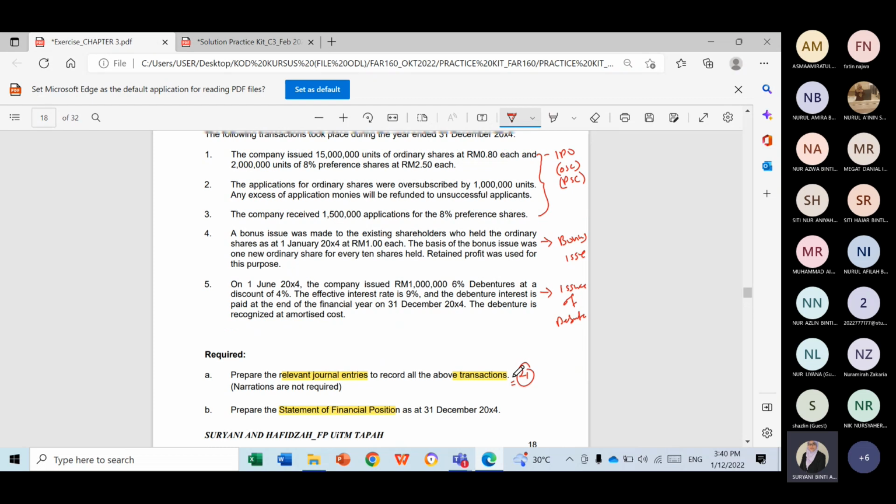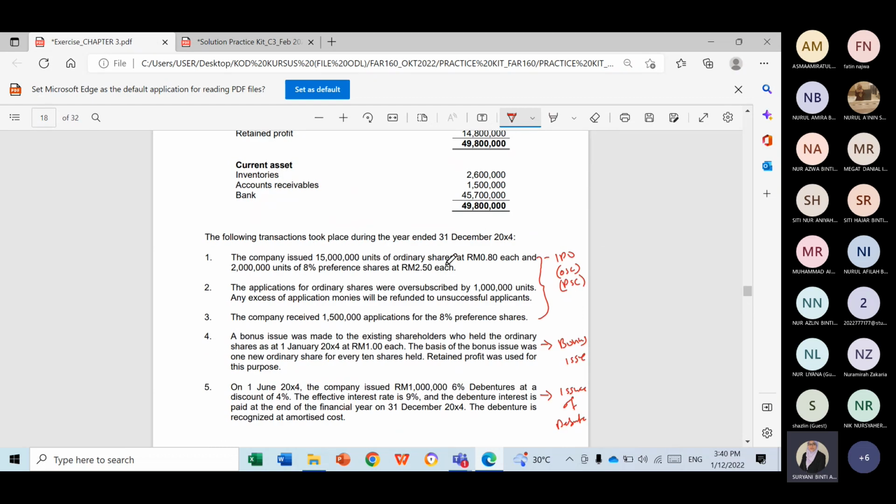Okay. As for the IPO, I would like to remind you the information that you have to extract are the what? First, the amount that you issue, and then followed by amount that you receive. Okay, you will compare these two, and then of course you need to find the issue price, and finally you have to find if there is an oversubscription. If you have an oversubscription, then you have to reject and refund. So basically, this is the step for you to answer IPO.